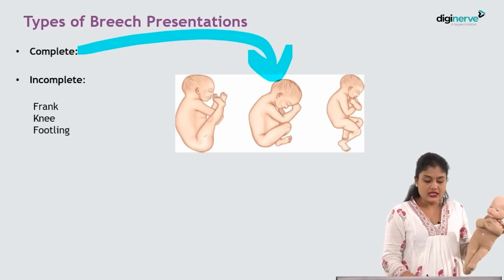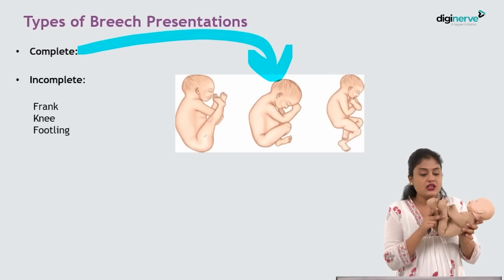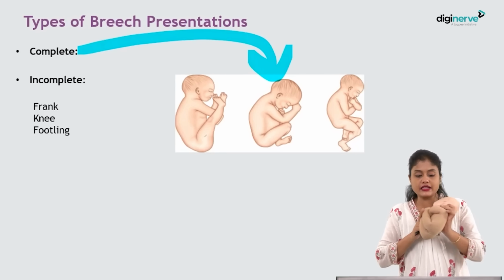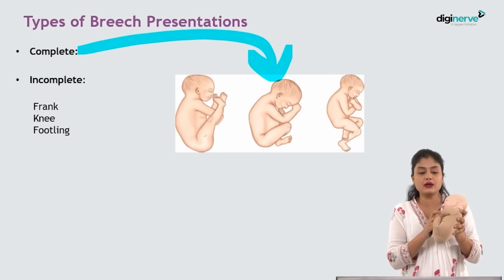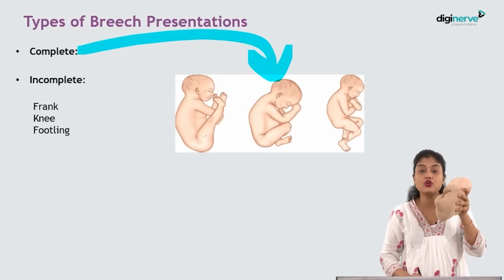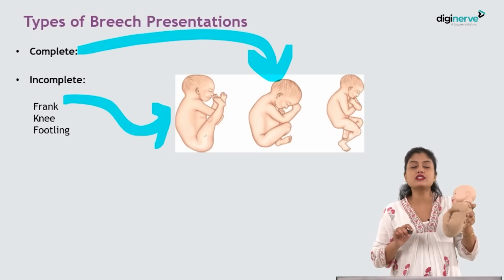So this will make it a universal flexion. Now, next coming to the incomplete breech. If any of this is extended, imagine the knee joint is extended, like in this case. If the knee joint is extended, then it becomes what? It becomes a frank breech. So which photo shows a frank breech? It is photo number 1, isn't it? So it is a frank breech.